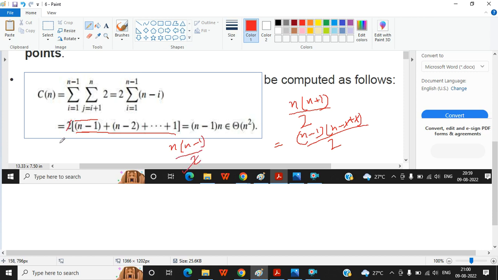These constant two will be cancelled. So ultimately n into n minus 1, that will become n square minus n. The largest value is n square. So inside it, time complexity will be O of n square.